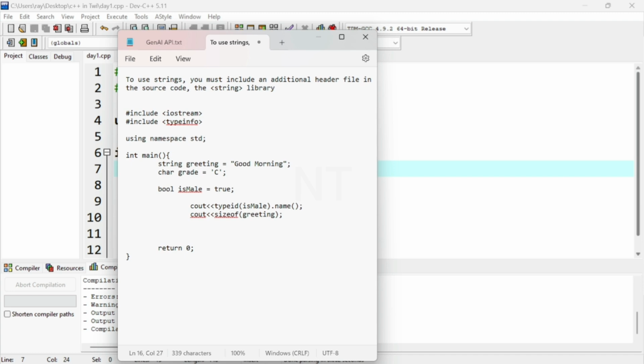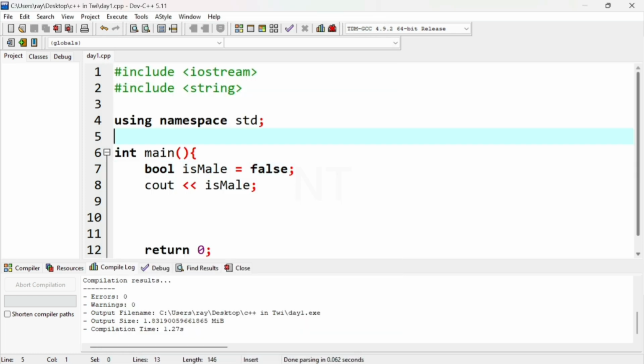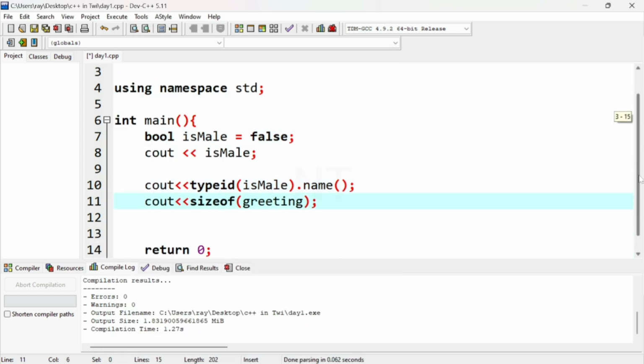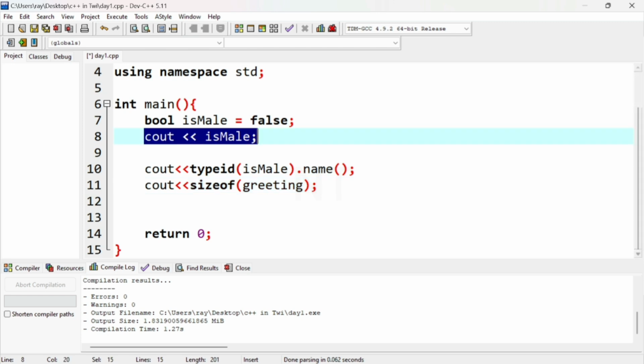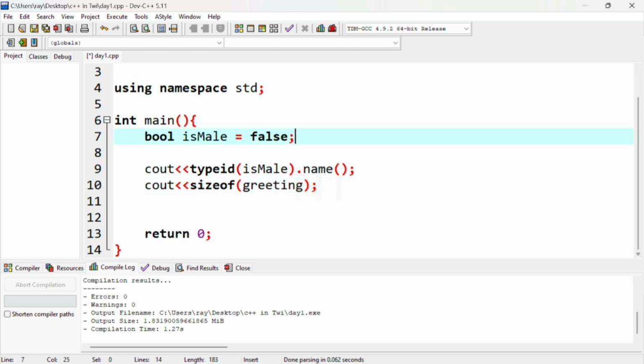Let's try these ones out. So I'll just copy this one, Control C. We are going to declare the variables one by one, then we check it. So the first one is male, right? So you first check with is male. You check both the size and the type ID.